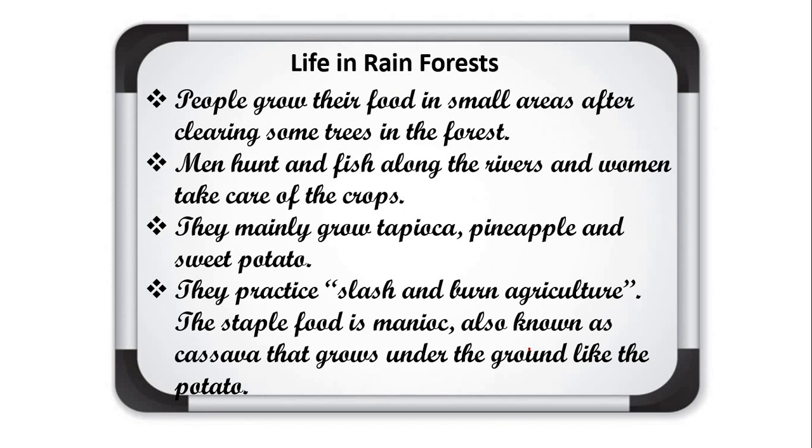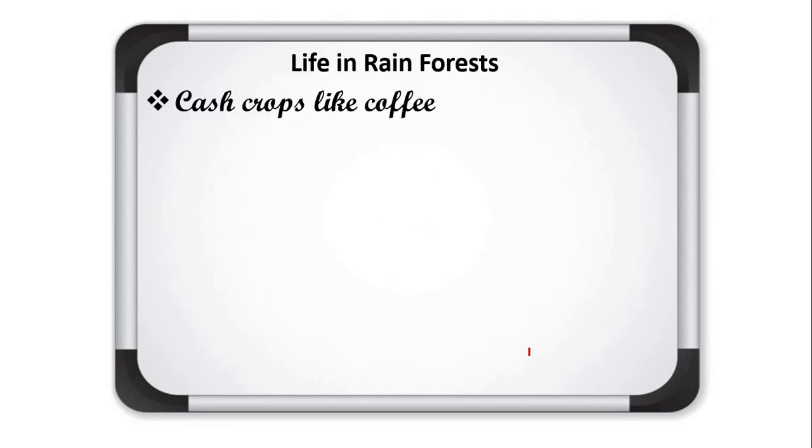So what is the lifestyle of the people of the rainforest? First, they practice slash and burn agriculture or shifting cultivation. Second, men are involved in the work of hunting. Third, women take care of the crops, which we have already discussed. They grow cash crops also.